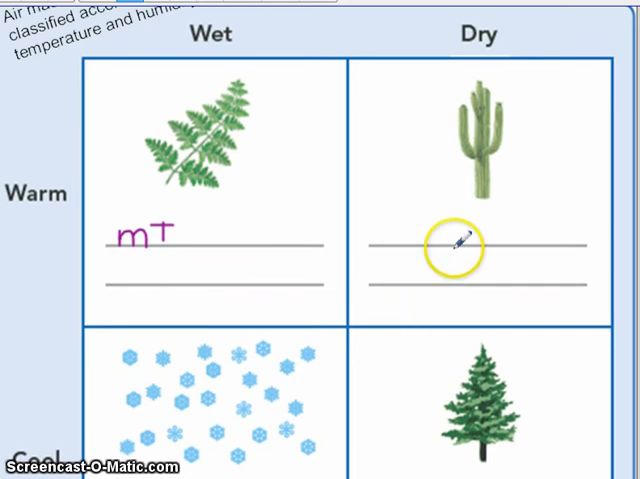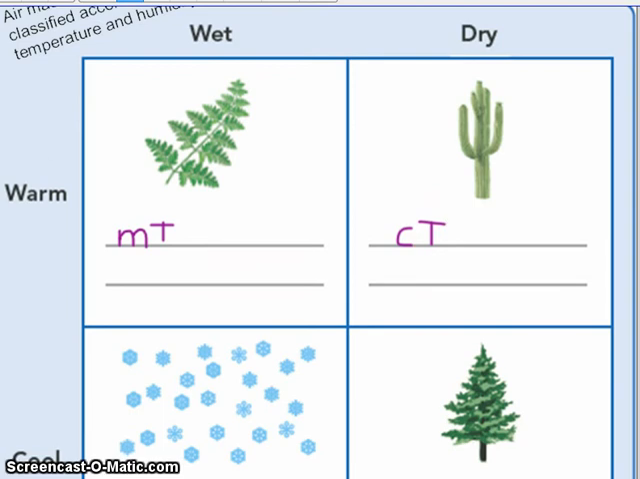Let's look at this next one. This air mass is forming over a dry region. What word do we use when an air mass is forming over dry land? Think of our continents, because it is a continental air mass. And it too is forming over a warm area, like around our tropics. So this air mass would be considered continental tropical.